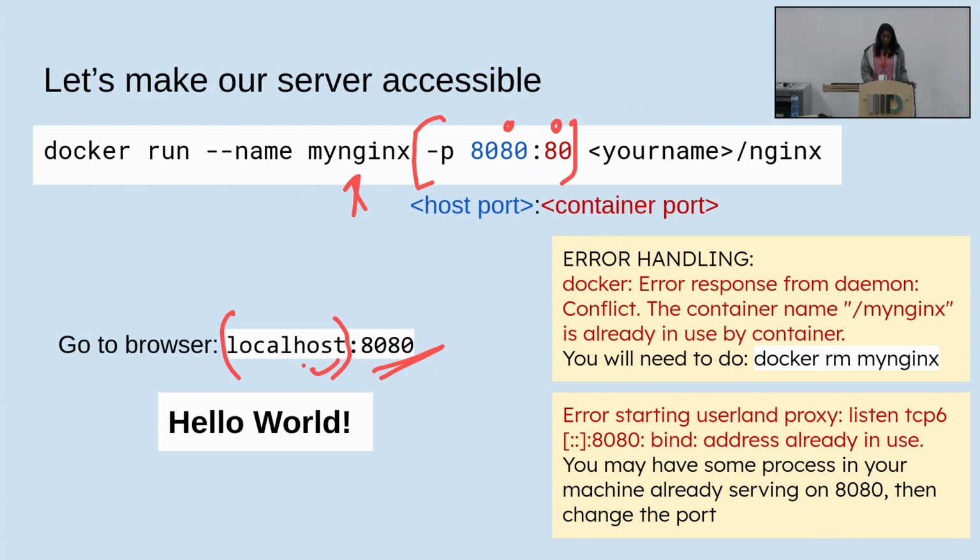So were you able to run either your Nginx or the default Nginx with this port forwarding option? Can I get a show of hands if you're able to do the docker run command with the port forwarding? And were you able to see your index.html being served?